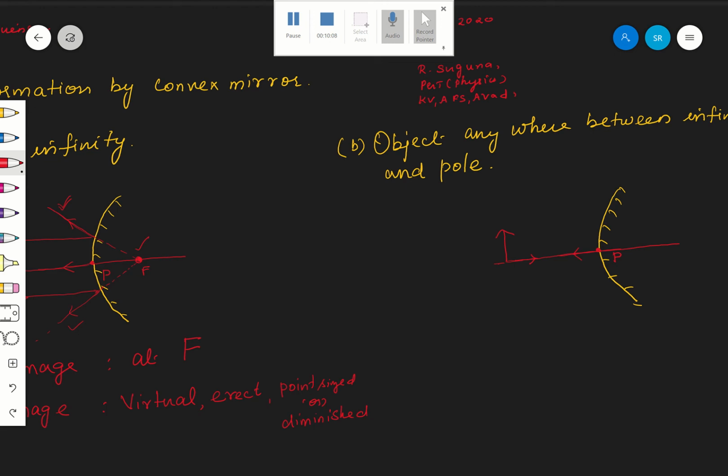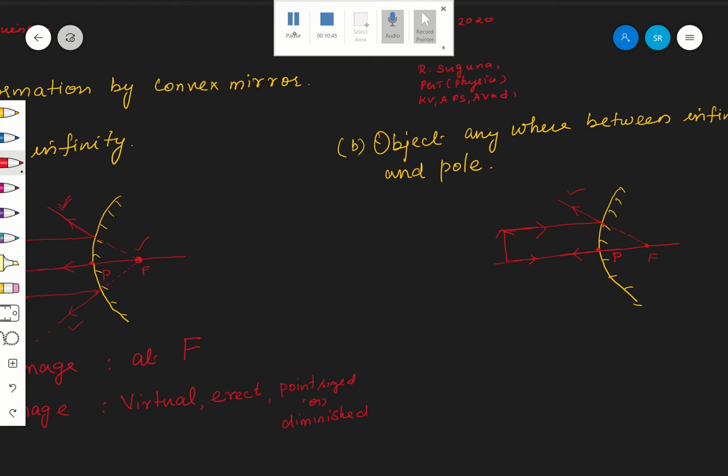I want two more rays. Okay, one ray which is parallel to the principal axis. When it is parallel to the principal axis, you know very well, after reflection it appears as if it diverges from the focus. Therefore, this is focus. One reflected ray is ready. Okay, this is the first reflected ray.